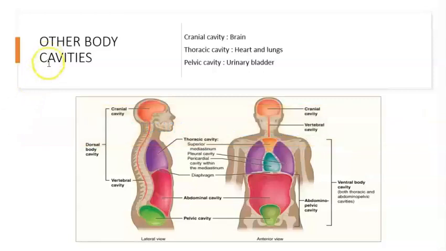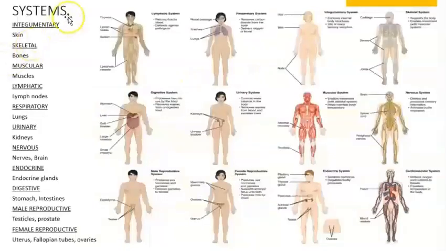Next topic is body cavities, and we said that we have different cavities, such as thoracic cavity, abdominal cavity. We already mentioned that. Obviously, different organs are going to be located in there. Like, for example, in the cranial cavity, you have the brain, and thoracic cavity, you have the heart and the lungs. So next topic is organ systems.